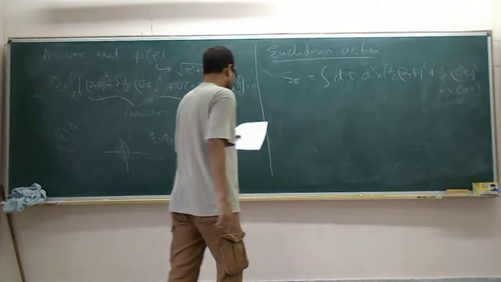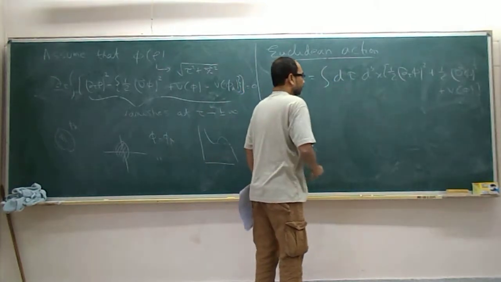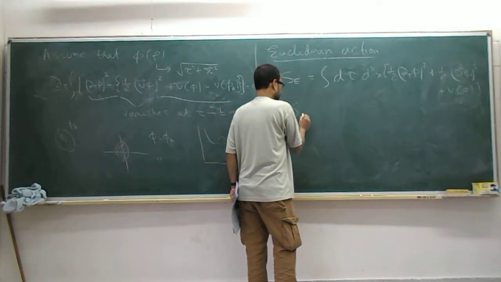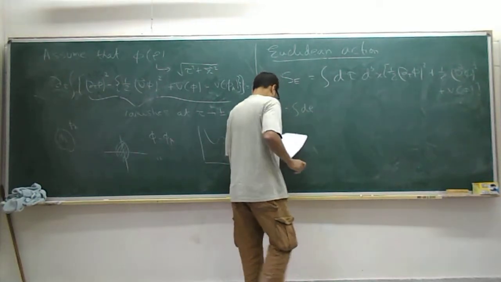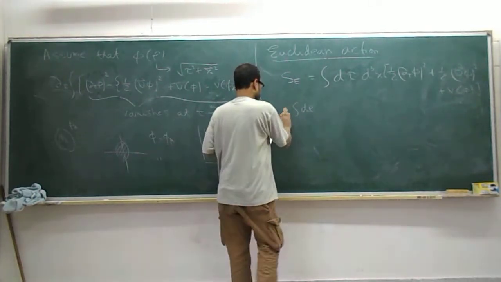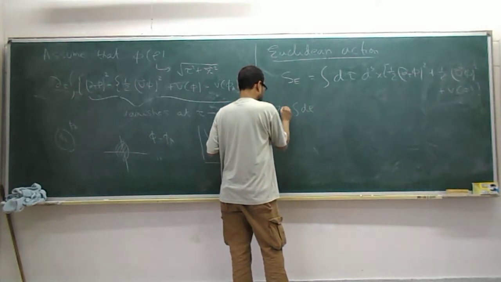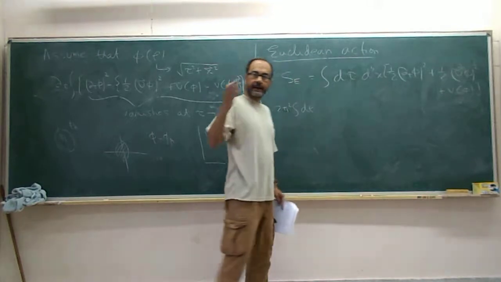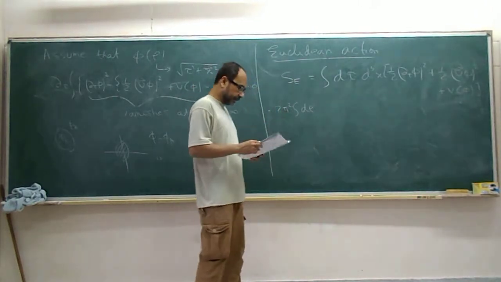So one can easily derive the phi equation from here. In fact, let me write this action first. This becomes 2 pi squared, because we have taken phi to be a function of rho only, so we can do the angular integrals. That gives you this 2 pi squared integral.